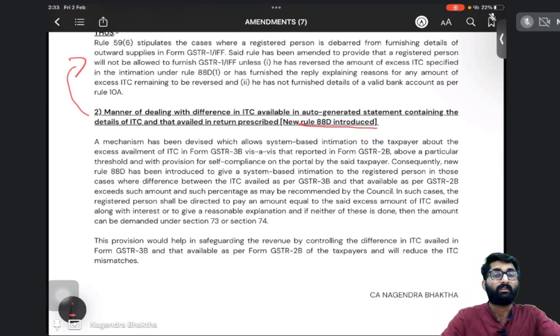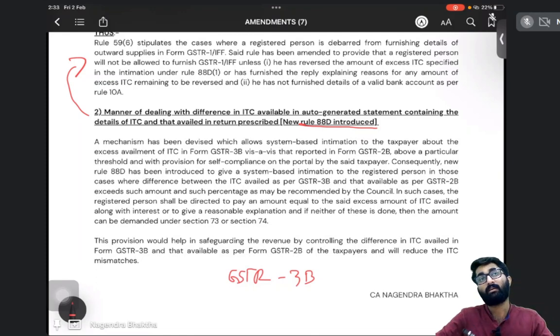Okay, so now listen to me. Remember that in GSTR 3B, when I am filing GSTR 3B, I can put the ITC. I used to put the ITC there, correct?